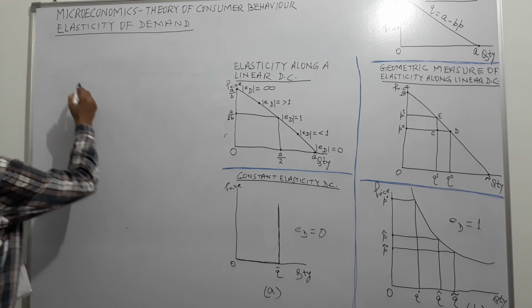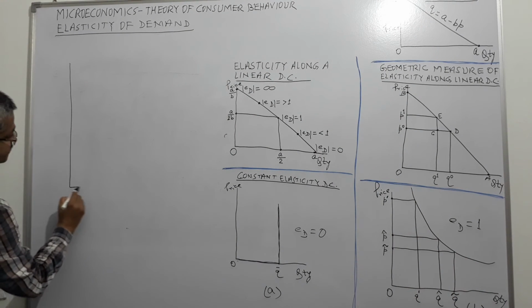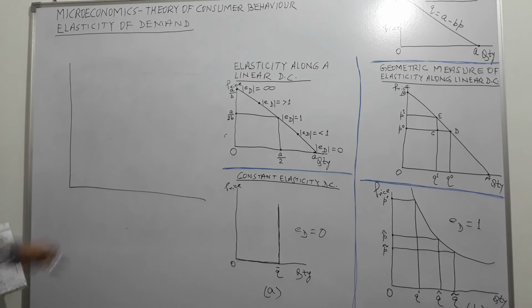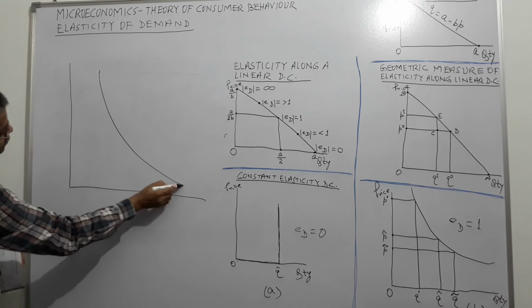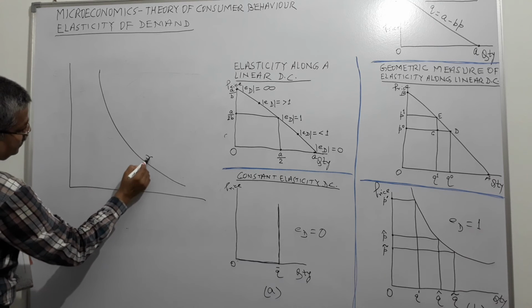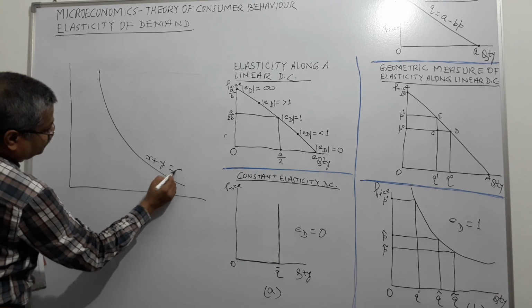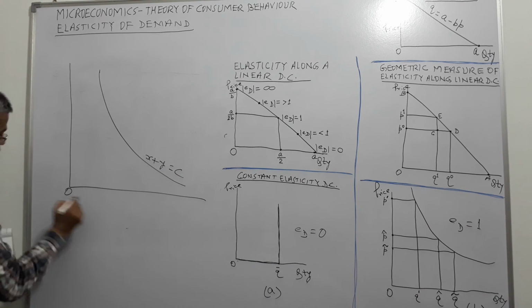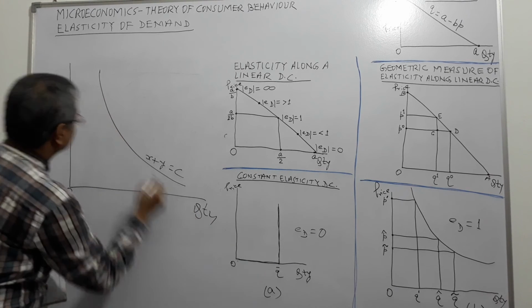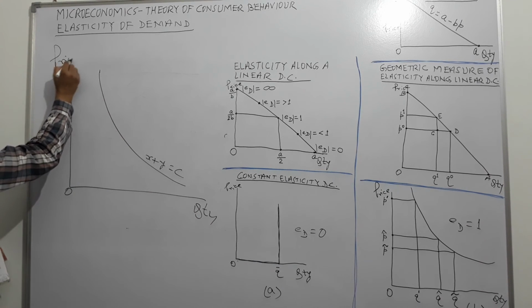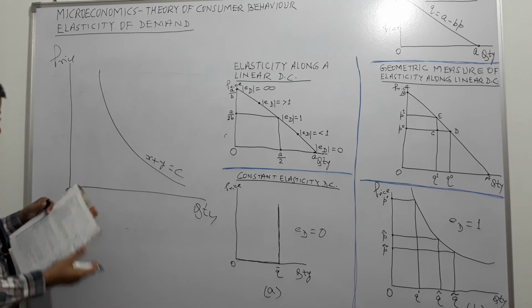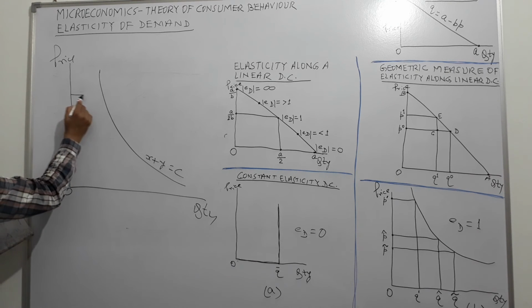What is rectangular hyperbola? It's very simple. XY is equal to C, and C is a constant. Right? This is the quantity, this is the price. So what does it indicate?